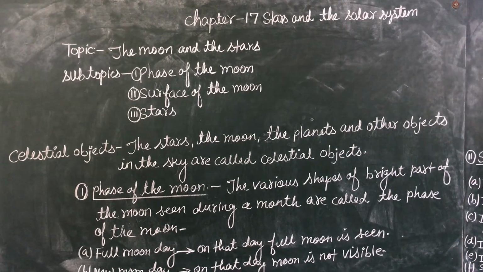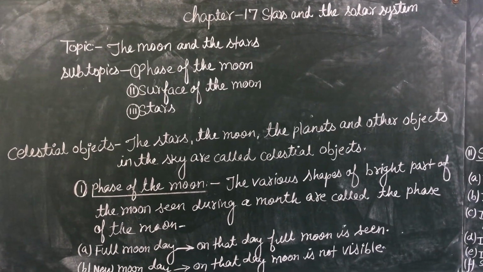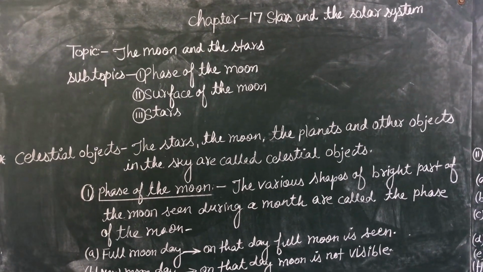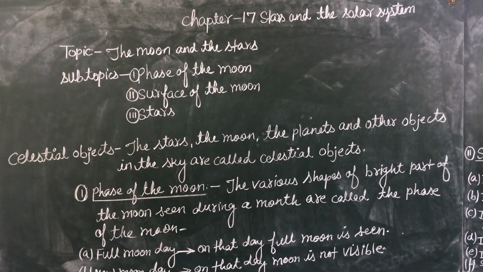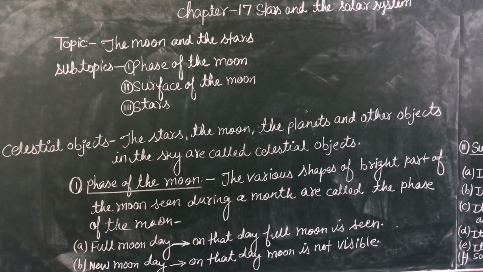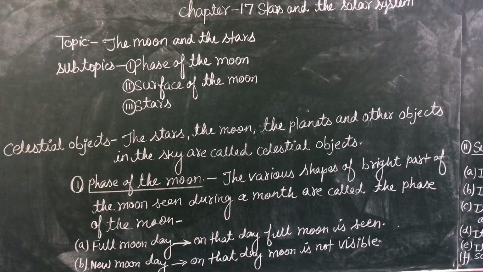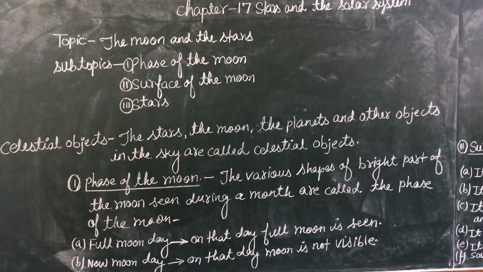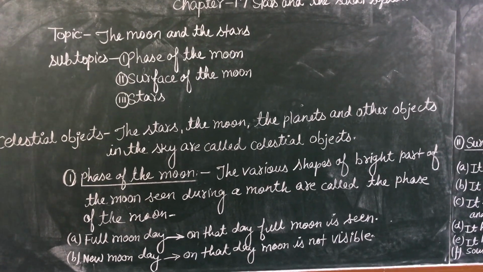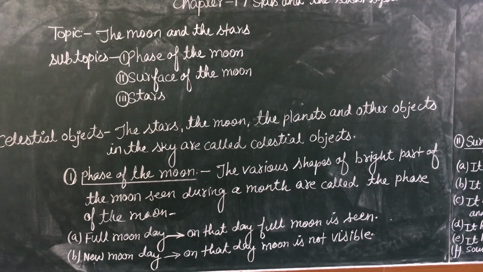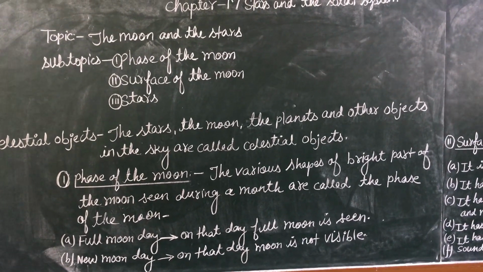Now we will see about the moon. We know that the moon is a bright object in the clear night sky. We also see different shapes of the moon throughout the month. So now we will discuss the phases of the moon.